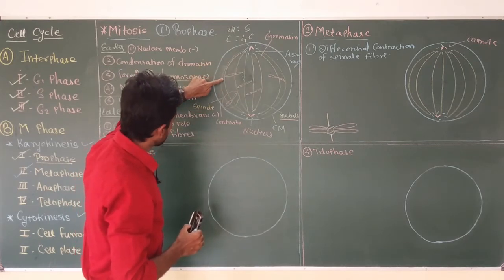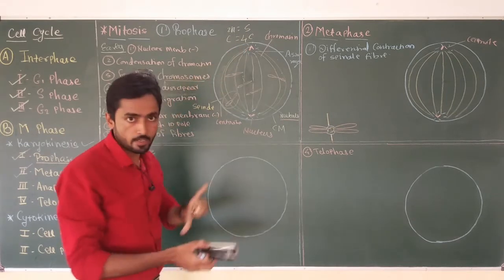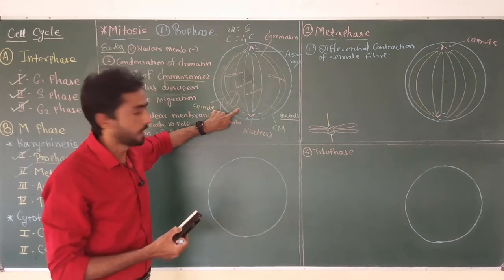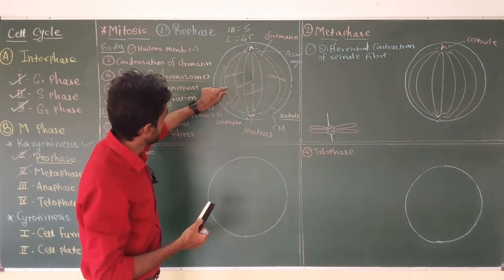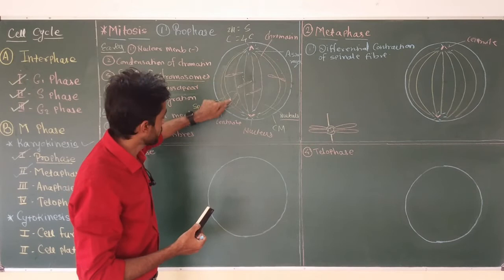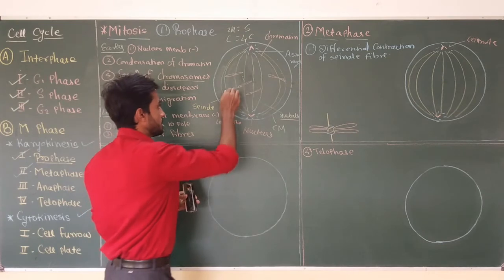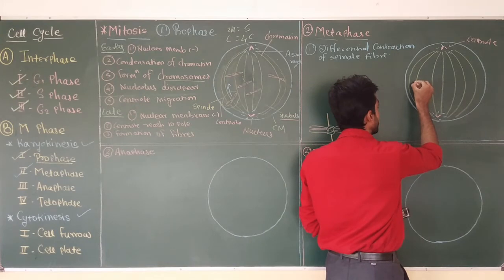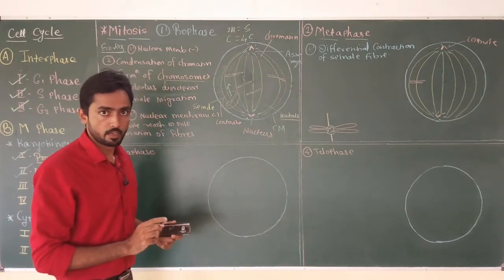The spindle fiber attached to the centriole here will contract, while the opposite side spindle fiber will relax. Due to this contraction, the chromosome will move towards the middle portion. So due to contraction of this spindle fiber, this chromosome will move in this direction and reach the middle portion of the cell. This happens due to spindle fiber contraction.